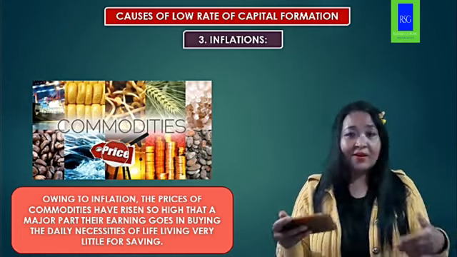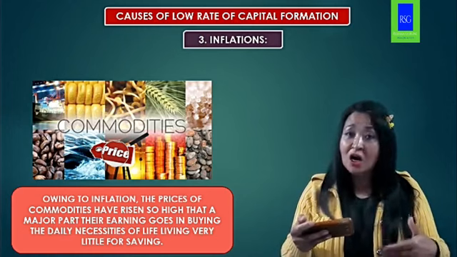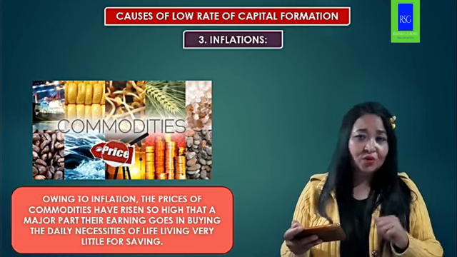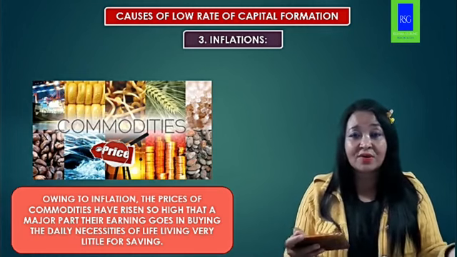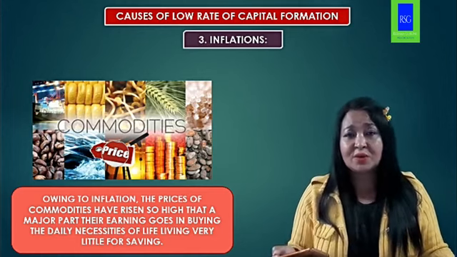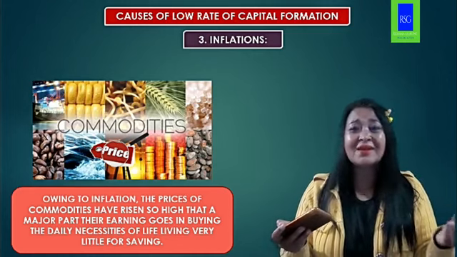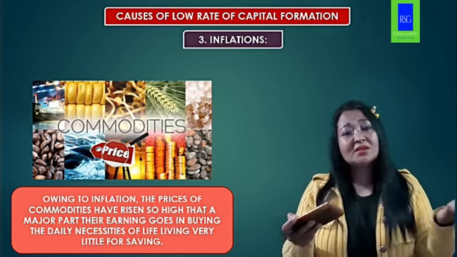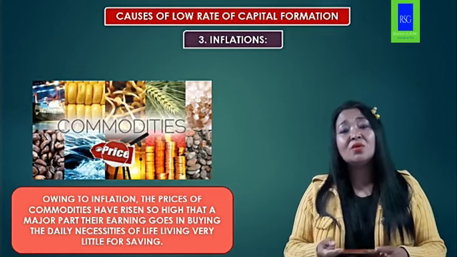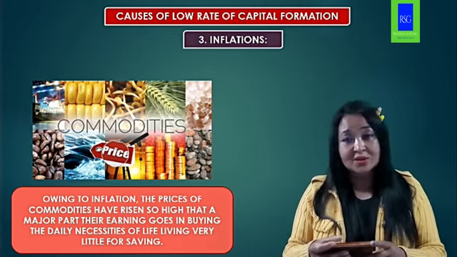Okay, like all the basic necessities of life. So the major chunk of your earning goes in buying all these things, so very little amount of money is left with you to save. Why? It's all because of the inflation, due to high prices of the commodities and all. So nothing is left with you, rather. In fact, nothing is left. Some may save little, but most of the time people are left with nothing to save. So inflation is also another factor in India why the capital formation is very low.